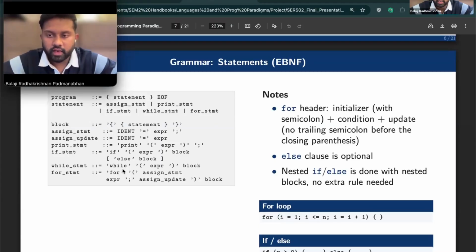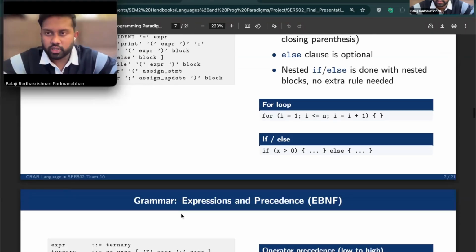Here we have the grammar for statements. The grammar is written in EBNF. A program is a sequence of statements until the EOF. Each statement is an assignment, print, if, while, or for. The for loop header has three parts: an initializer with its semicolon, a condition, and an update assignment, where there is no trailing semicolon before the closing parenthesis. The else clause on if is optional. Nested if or else is just nested blocks, so no extra grammar rule is needed. We can move to the next slide.